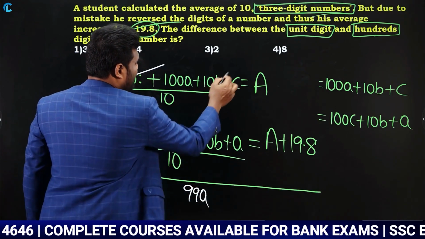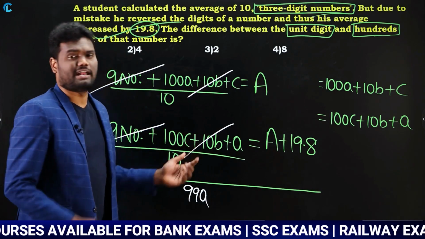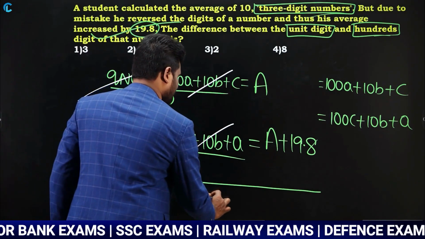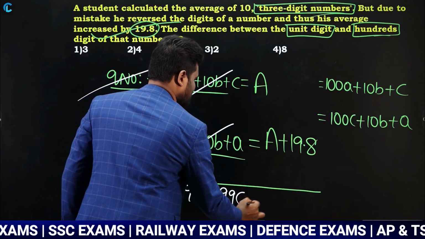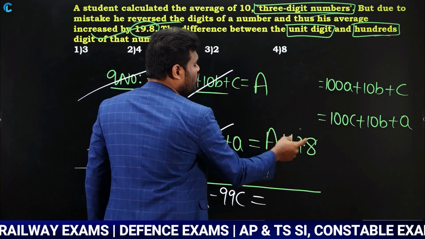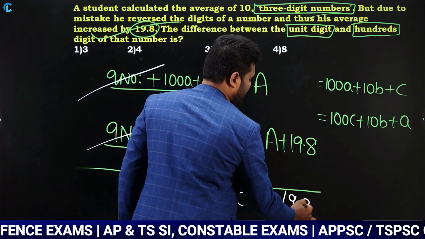Similarly, plus 10B minus 10B gets cancelled. Now this is C minus 100C, which is nothing but minus 99C, is equal to how much? A minus of A plus 19.8 is nothing but minus 19.8.